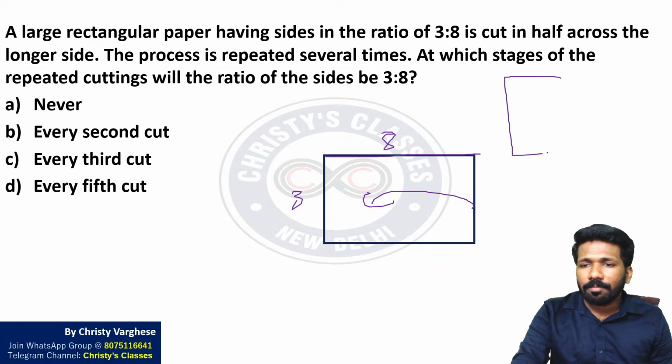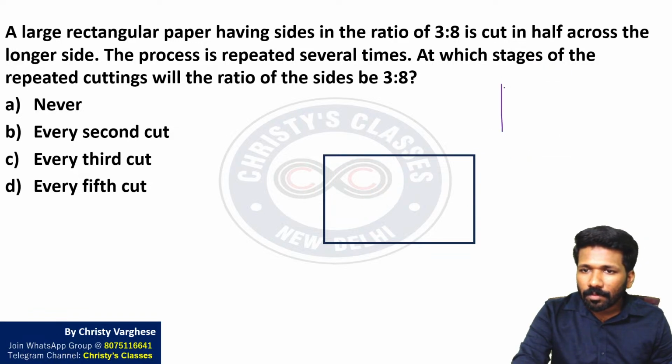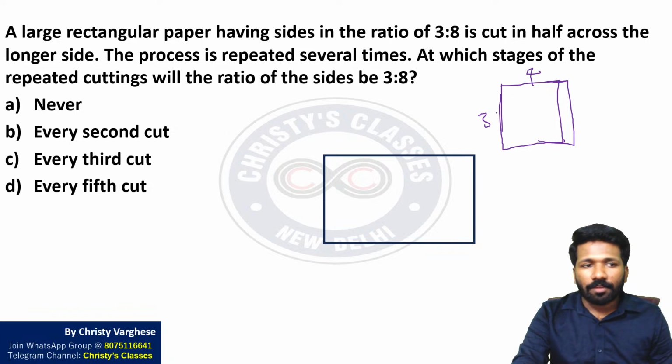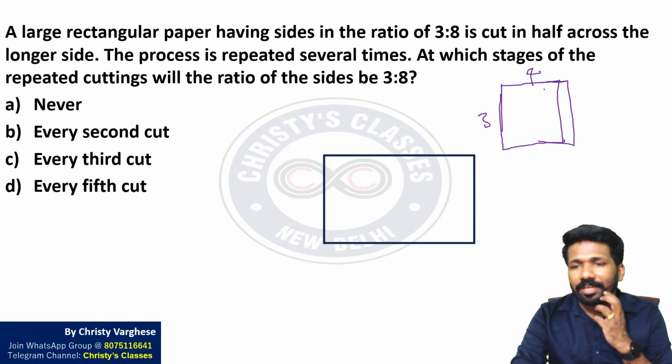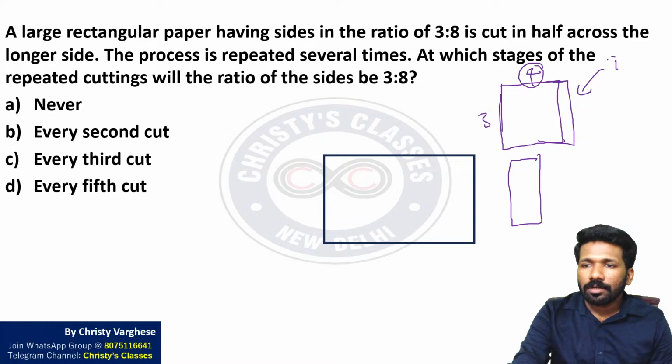After one folding, the picture will be almost like this. It will be 3/4. The picture is not perfect, but almost like this. 3/4 after one folding or after one cutting. Now this is repeated several times. Now the longer side is 4. Along the longer side, it is again becoming 3/2. Cutting 1, cutting 2, 3/2 it is.